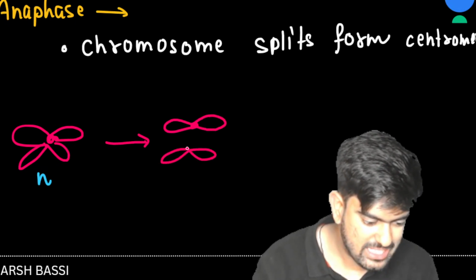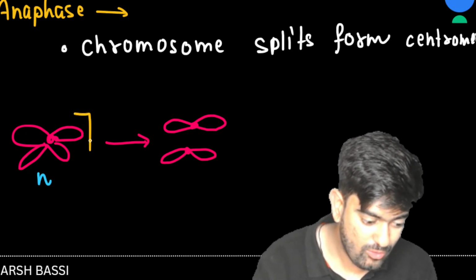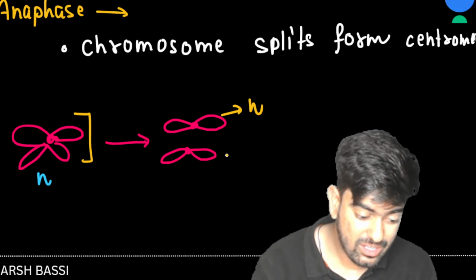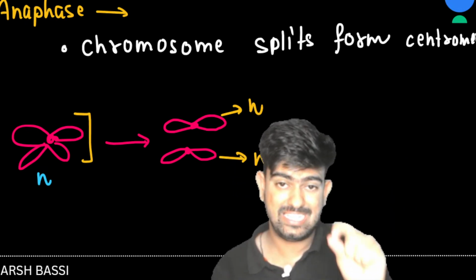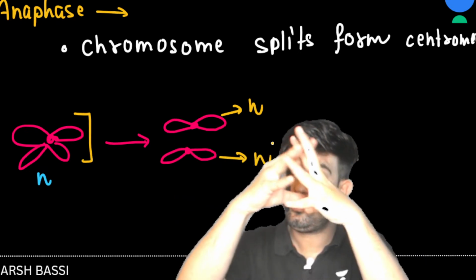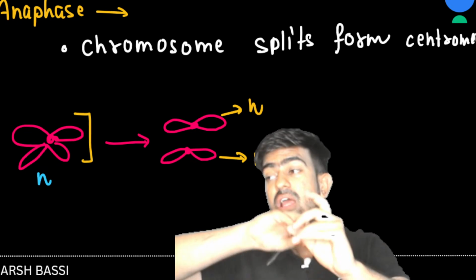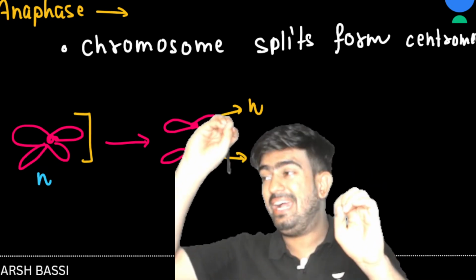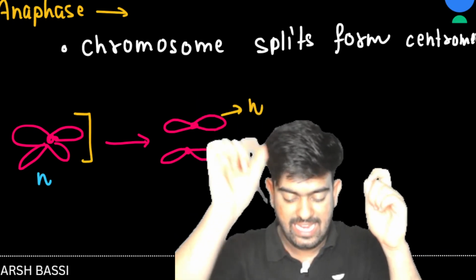So now this N, the whole was N, now each chromatid can be considered as N. Remember in the starting of the class I said that when they are attached as a single chromosome, it's considered N. When they are broken apart and have separate chromatids, each we are going to call N and N.